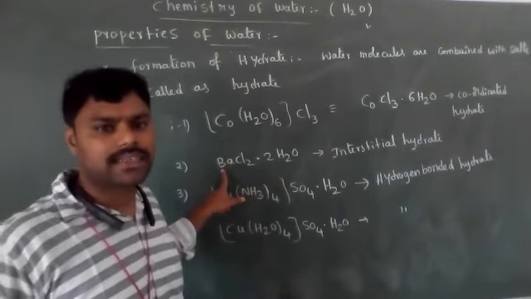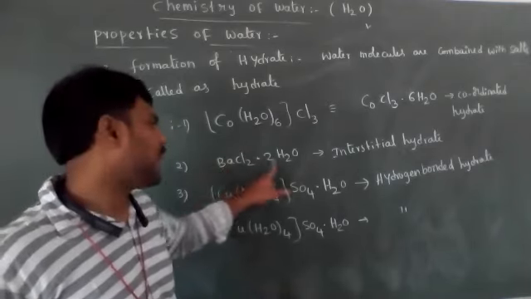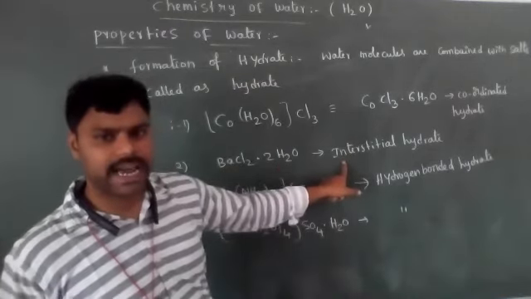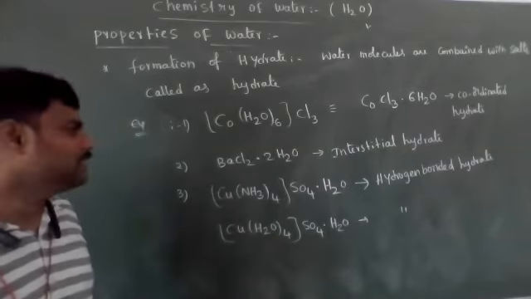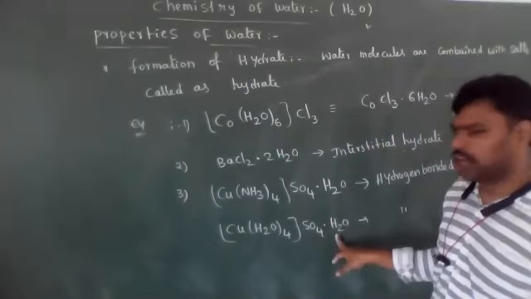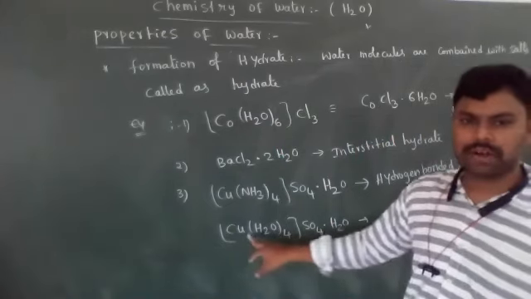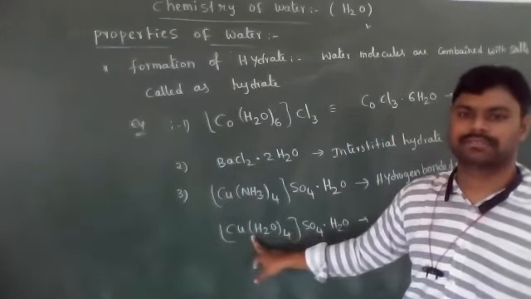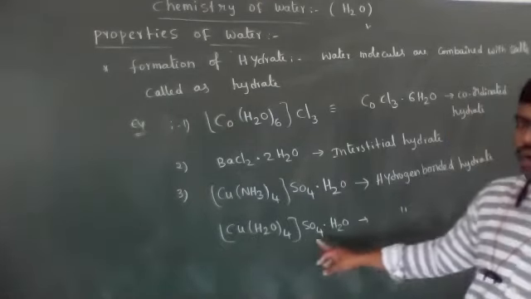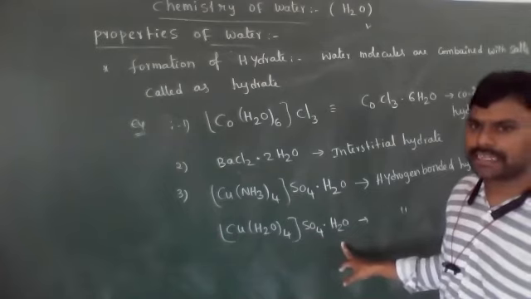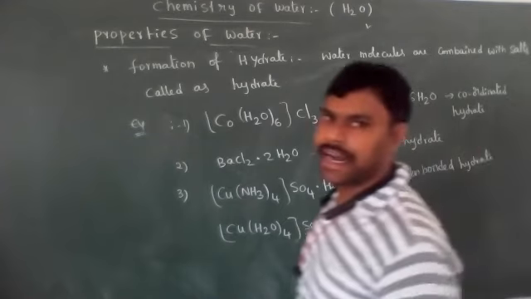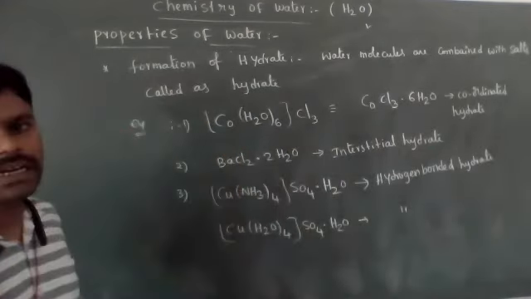Alkali metal salts or alkaline earth metal salts that are combined with water molecules are called interstitial hydrates. Next, where an odd number of water molecules are present, like here 5 water molecules, an even number are trapped with the central metal atom, and the remaining one water molecule is present outside the coordination sphere. Such types of hydrates are called hydrogen bonded hydrates. These are the types of hydrates.